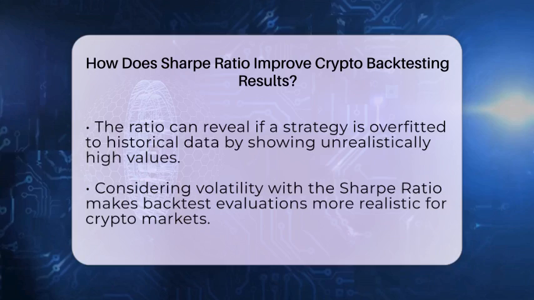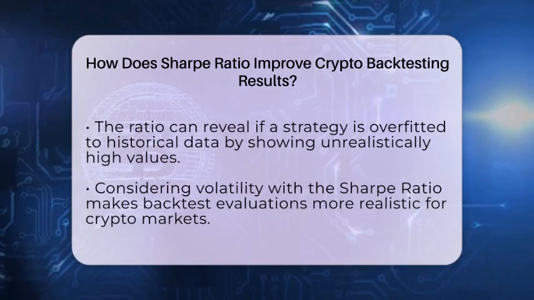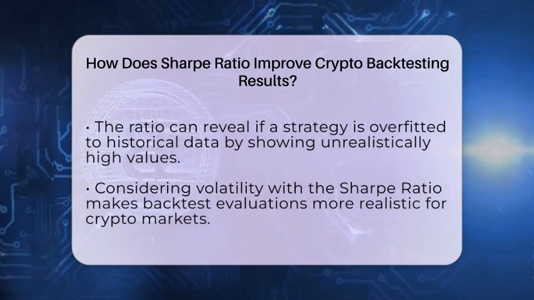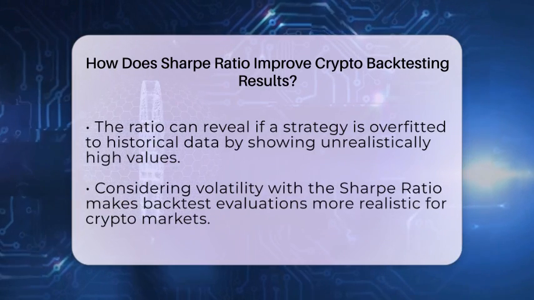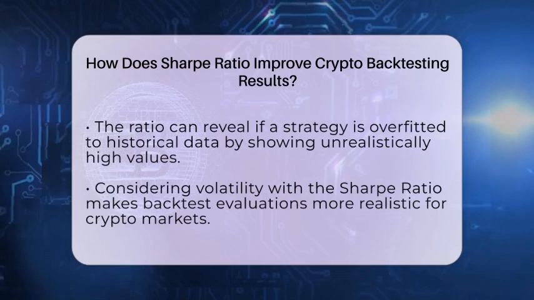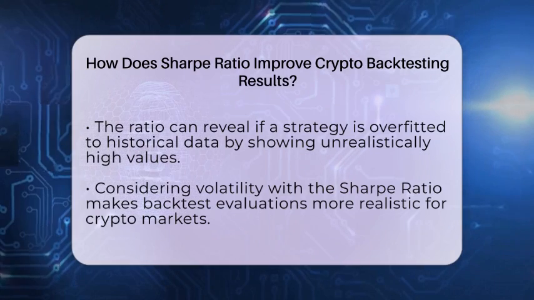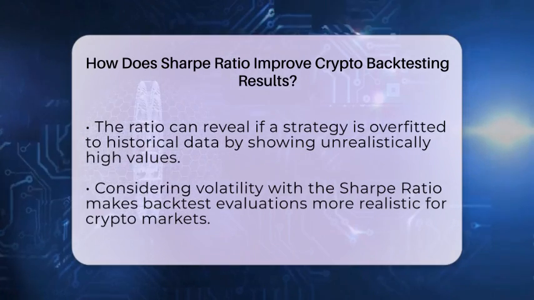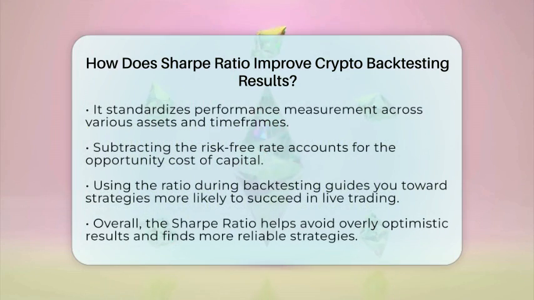Third, because crypto markets are very volatile, considering volatility explicitly with the Sharpe ratio makes your evaluation more realistic. It ensures your strategies are not just profitable on paper but also manageable in real-world conditions. Fourth, it standardizes performance metrics across different assets and timeframes, making it easier to compare strategies. Lastly, by subtracting the risk-free rate, the Sharpe ratio accounts for the opportunity cost of capital. It shows whether your crypto strategy is worth pursuing compared to a safe investment like a government bond.